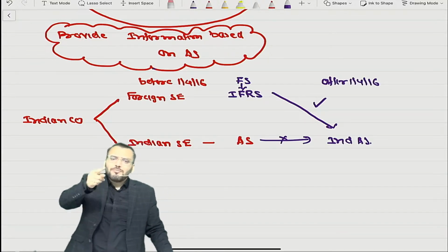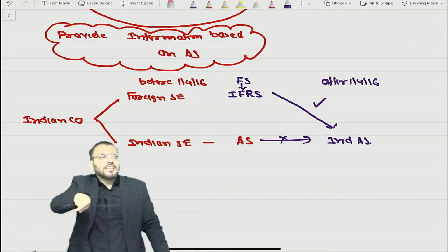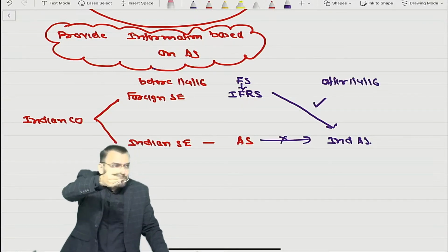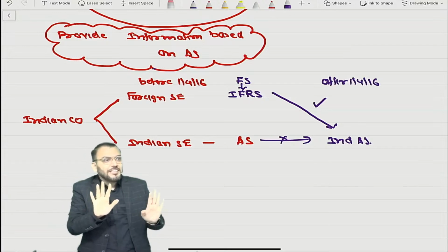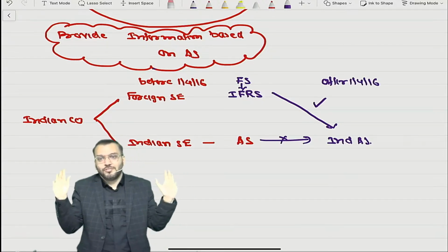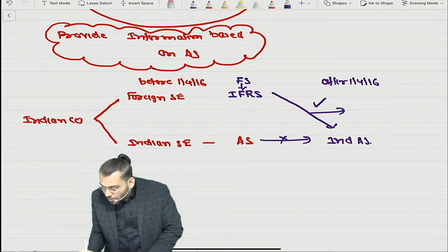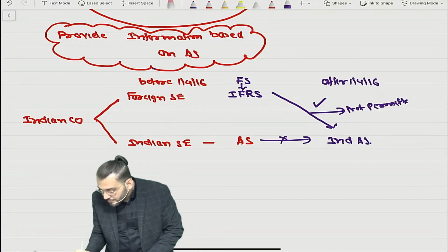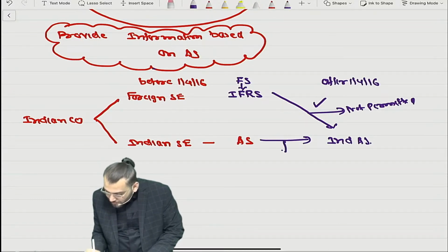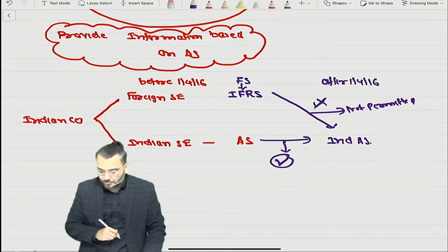They are saying we will not convert financial statement based on AS to Ind AS. We will convert financial statement based on IFRS to what? Ind AS. Whether it is allowed? No. This is not allowed. This is not permitted. So we need to only convert what? This. This is correct. This is not correct.